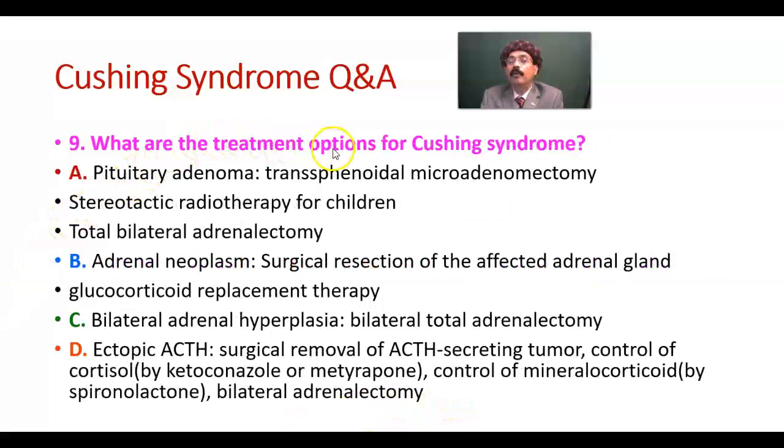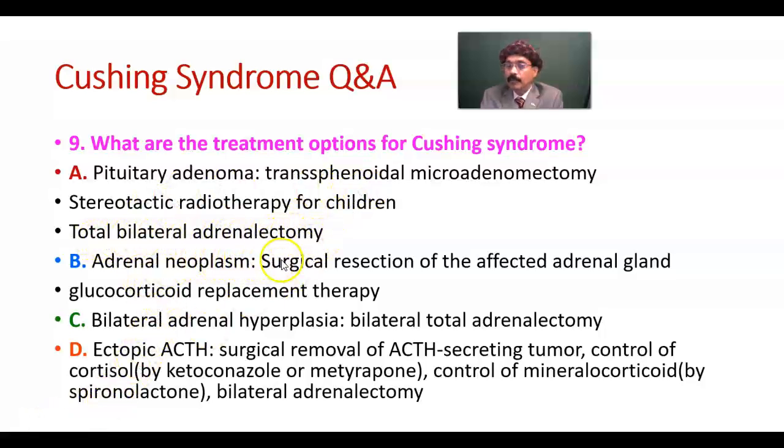What are the treatment options for Cushing syndrome depending on the situation? If there is pituitary adenoma, then transsphenoidal microadenomectomy. It is better to be done with stereotactic radiotherapy for children, who respond very nicely to radiotherapy. It works very well in children, but this is for the adult: transsphenoidal microadenomectomy. If this does not work, then we'll go through total bilateral adrenalectomy.